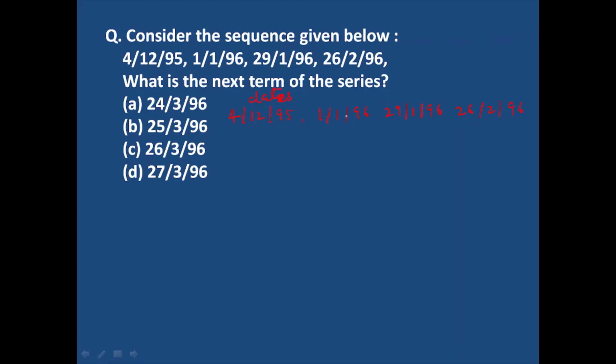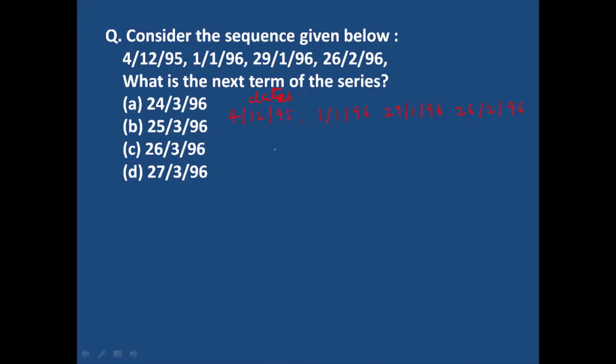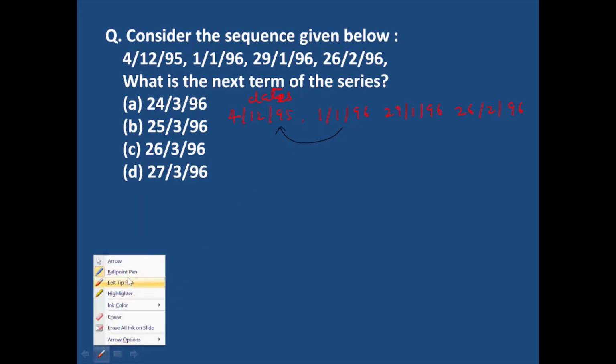Okay, this is a calendar date. We can use here 4, 12 and 95. And this is 1, 1, 90. Then how many days difference is there?